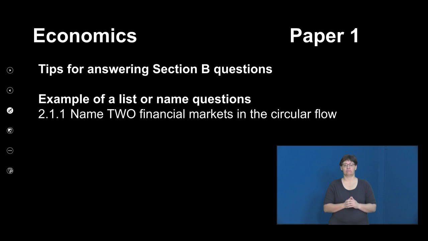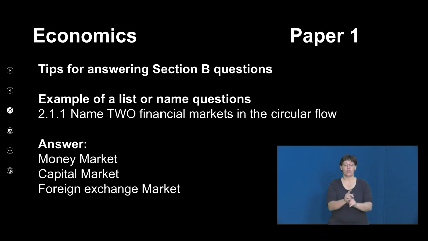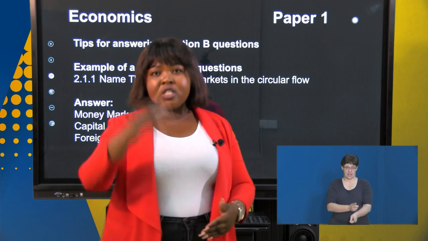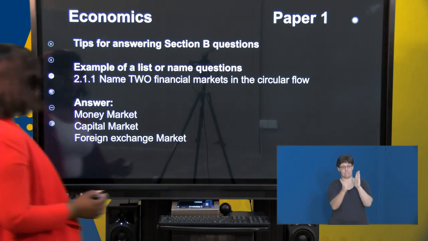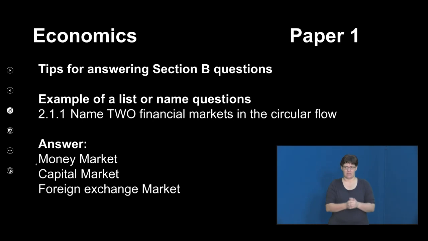For example, if you are asked to name 2 financial markets in the circular flow, what you need to do is to get straight to the answer, because you are simply asked to name. Your answer would look something like this. Number 1, money market. Number 2, capital market. And then number 3, we have got our foreign exchange market. You can just put a bullet next to your answer to indicate that it's the start of an answer. You don't have to explain in this type of question.